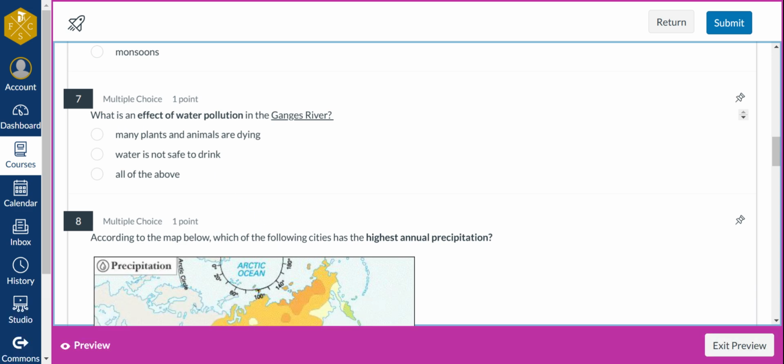Number seven, what is an effect of water pollution in the Ganges River? What is happening because the water is polluted in the Ganges River? Are many plants and animals dying? The water is not safe to drink? Or all of the above?